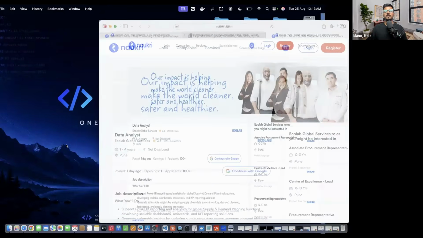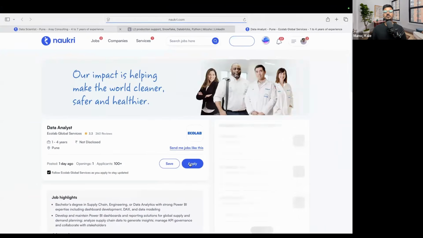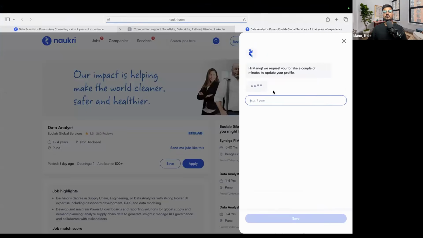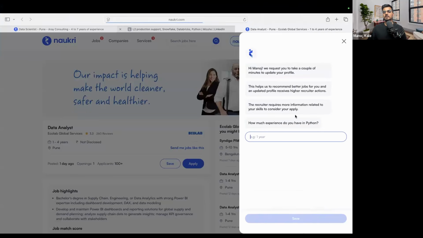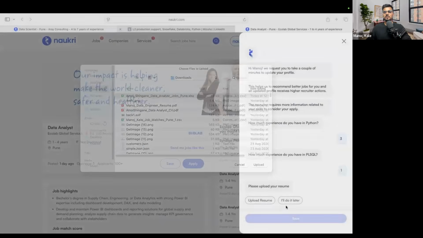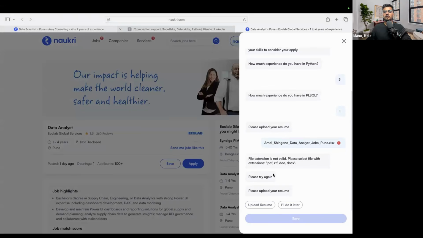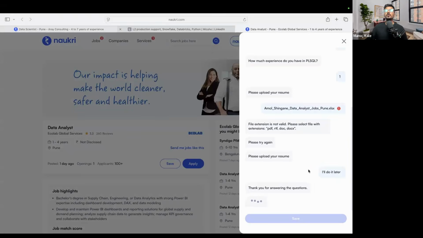Data analyst job. See, 1 to 4 years. So you just have to continue, log in with your account, whichever account is there, and apply here. So you don't need to search here for anything. Okay, for example, here I am saying 3 years experience. How much experience? 1 year's experience. Please upload your resume, whatever it has. Okay, so it is saying the file extension is not valid, please select a PDF document. Okay, I will do it later. So you can do this one.